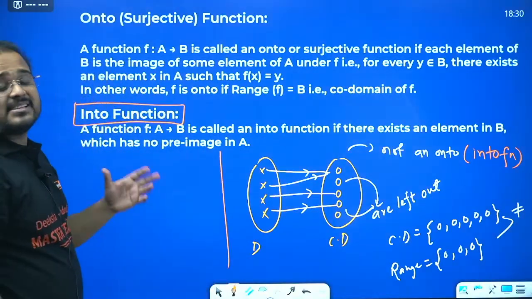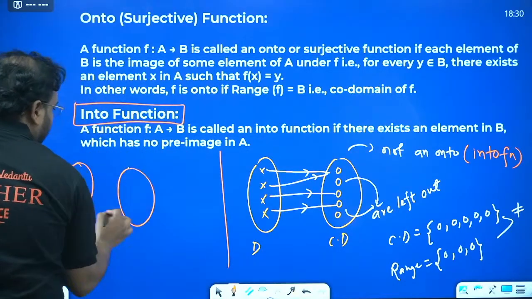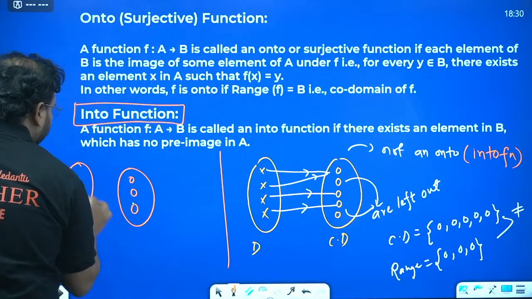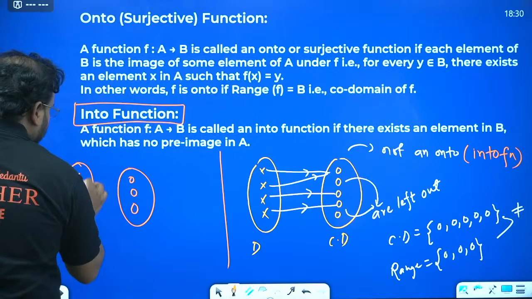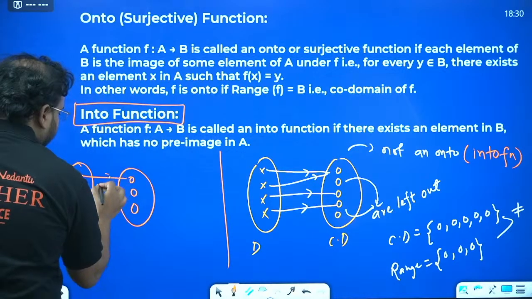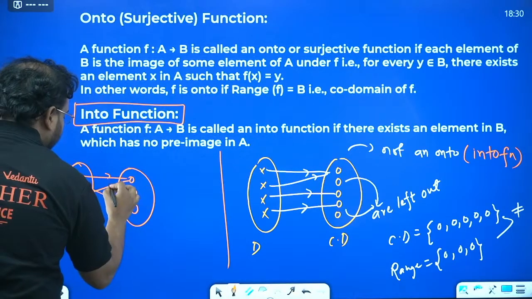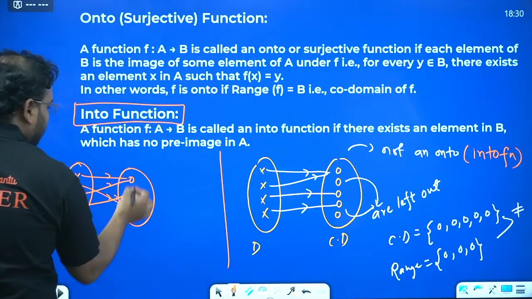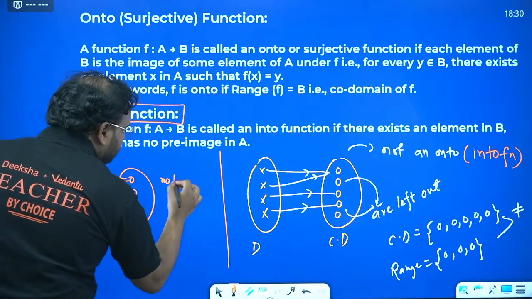But if the case is for what? Everything is mapped out. For example, let's say, okay, so if I go like this, over here mapped, over here it is mapped, here it is mapped, and here it is mapped. Anything is left out? Nothing is left out.